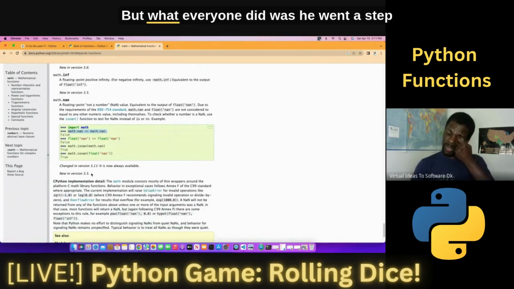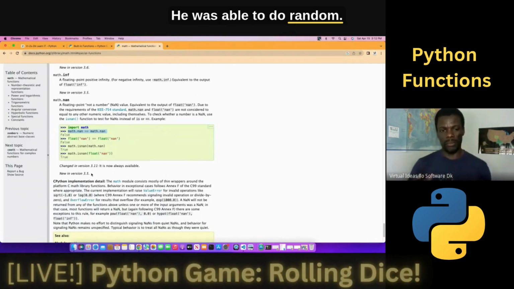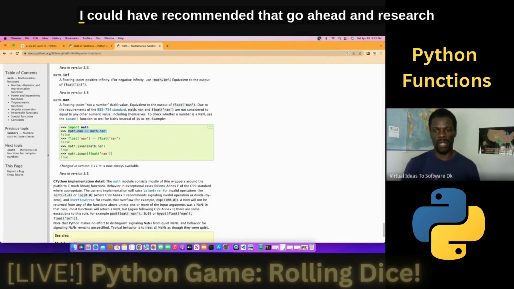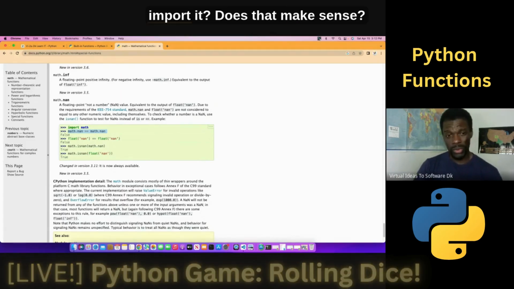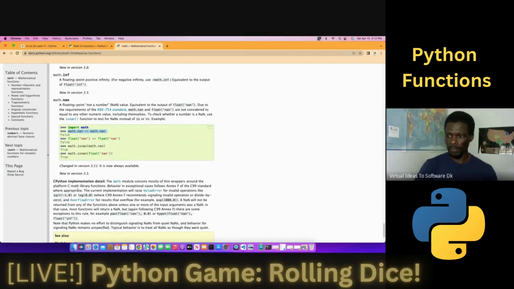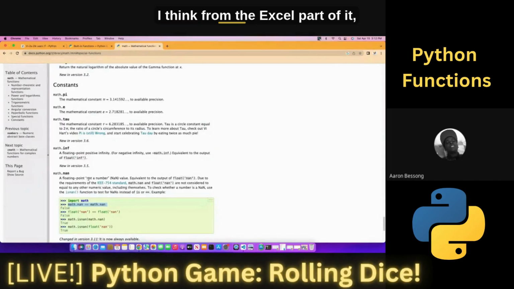But what Aaron did was he went a step further. Rather than doing just the rock, he was able to do random. So if I was going to ask you that question to make it random, I could have recommended that you go ahead and research the random library, should I say module, to be able to import it. Does that make sense? Yes, and I think a lot in Excel. Because I know a bit of Excel, I think from the Excel part of it, and then I look for the answer. Excellent, excellent.